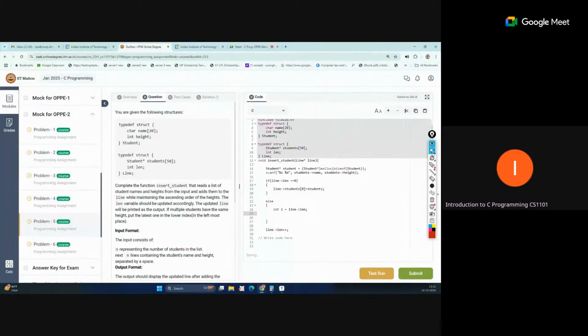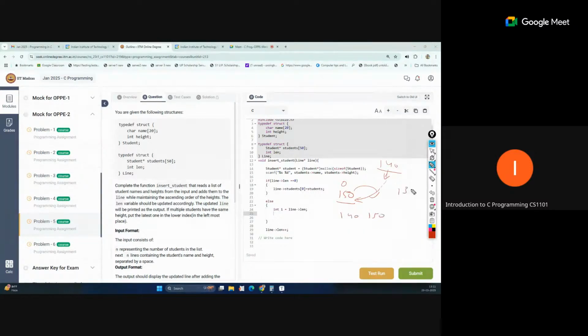Suppose we have the height 150, and next a student of height 140 is coming. We have already inserted 150 at the zeroth index, but when this comes, it will be compared with the previous element. If it is not sorted, we will change the position of both, and 140 will become first and 150 will become second.